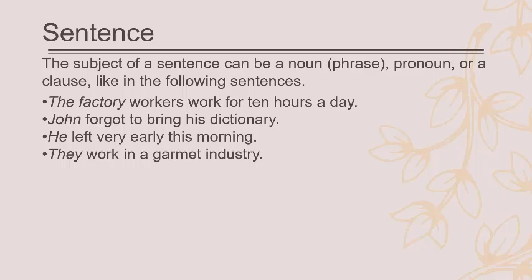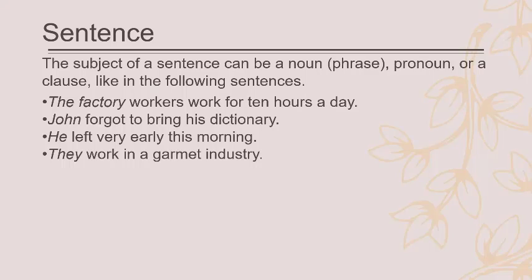John forgot to bring his dictionary. The subject is John, and the predicate is forgot. To bring his dictionary is the object of forgot, because this is what John forgot. He left very early this morning. Here the predicate is left and the subject is he.